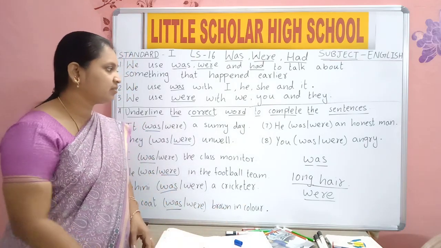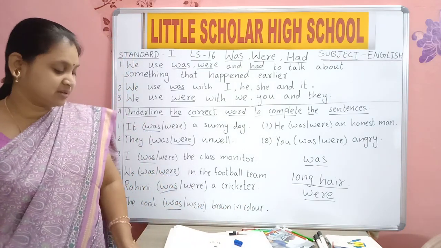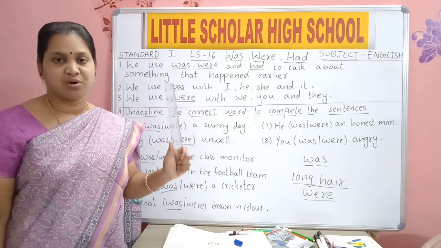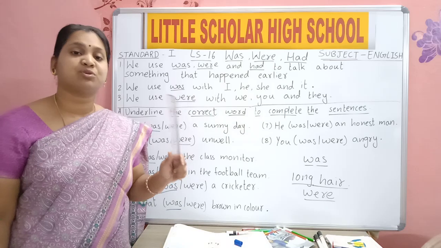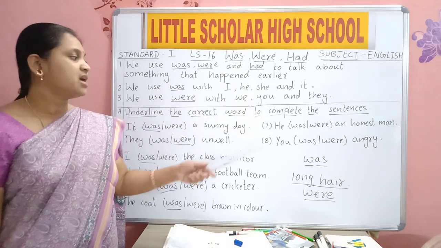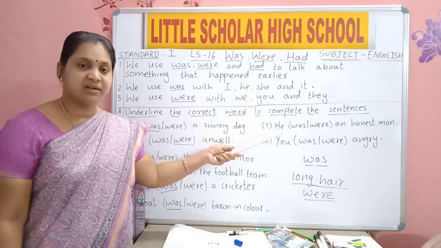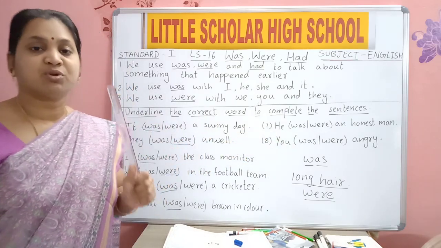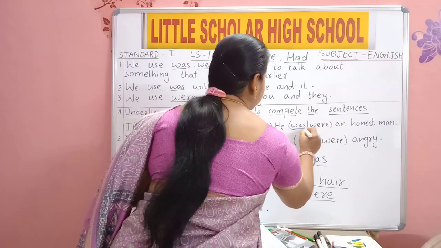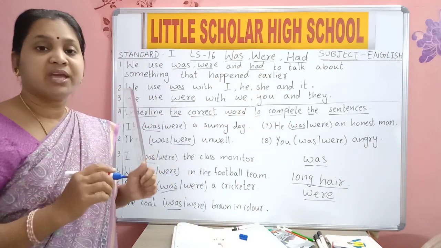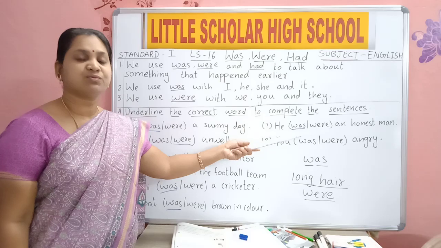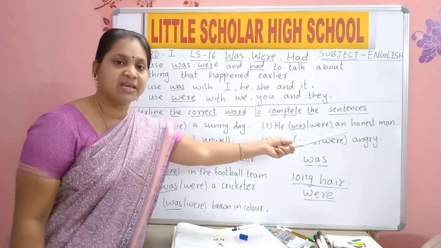Seventh one. He. He means how many? Only one boy. Here we are talking about only one person, a boy. So when we are talking about one, what should we use, was or were? When we are talking about one, we should use was. He was.